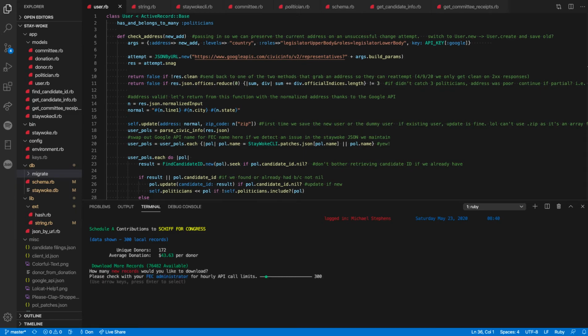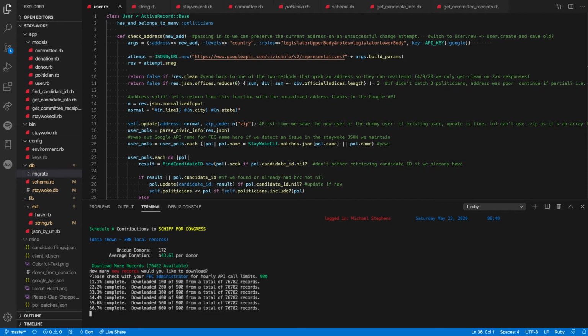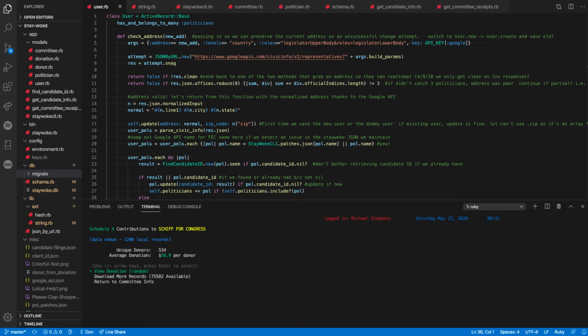And then download more records. Even though this is a text-based single-line prompt, there was this functionality where you could have this little rudimentary slider. So we have 300 records. Let's say we want 900 more. It's literally contacting the federal government, my program is, through functionality they have set up to use in any way you want. It's downloading these records about individual people and saving them to our database, and now we have it on our computer forever, or we could delete it. So now we're up to 1,200 records of the 76,000 there were total. See, our numbers shifted a little bit.